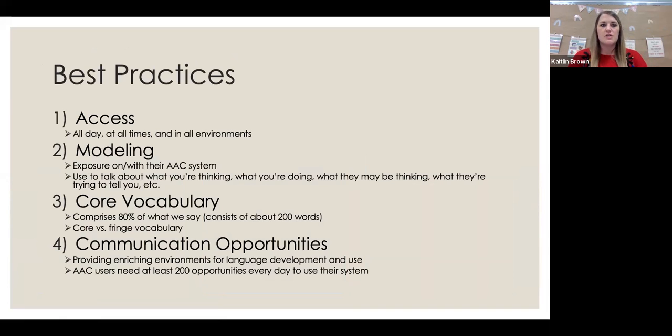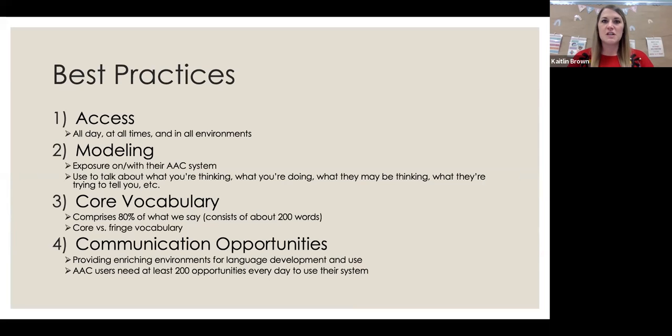This just goes into what I consider our best practices. And again, this is compiled from research. This isn't just from my brain. So the first one is access. And I've kind of touched on this, but this is all day, at all times, in all environments.